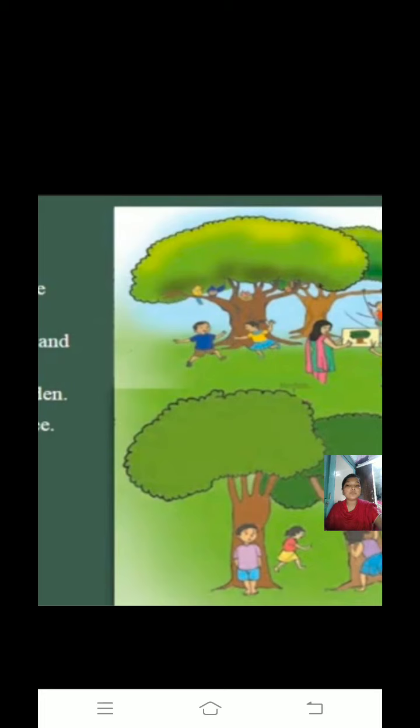The next sentence you can write, there are birds sitting on the tree. Here you can see in the picture that the bird is sitting on the tree. So in our sentence we can also write the birds are sitting on the tree. So these are the normal sentences that are there in your textbook.